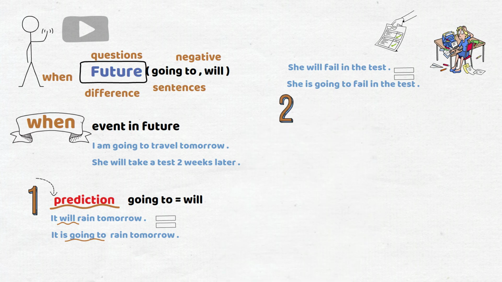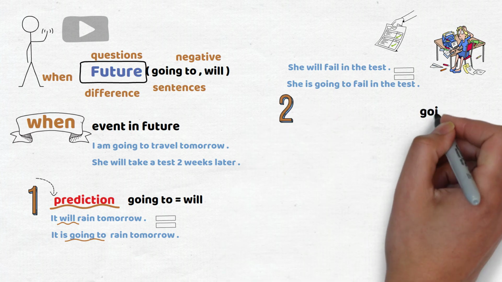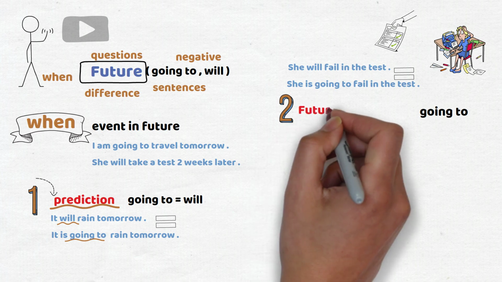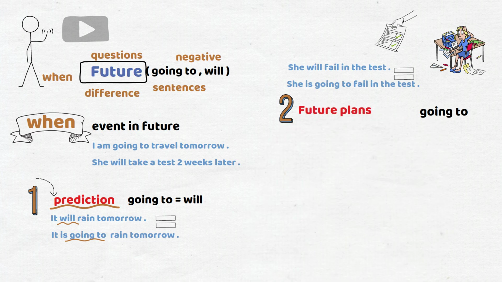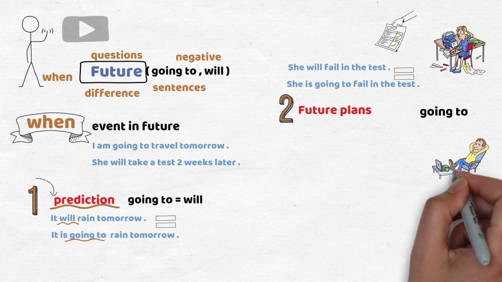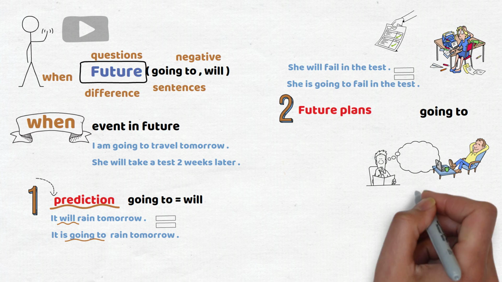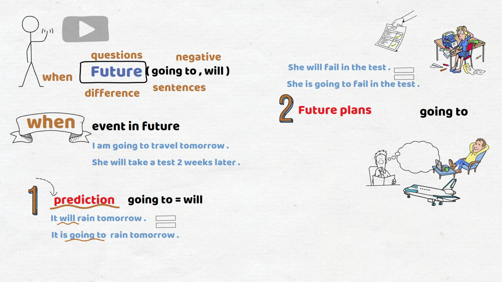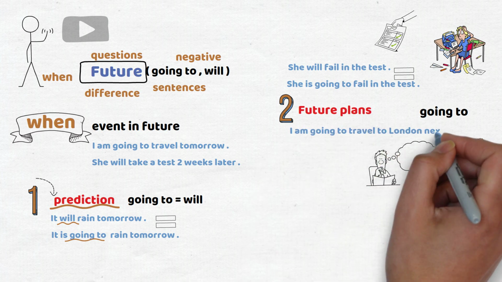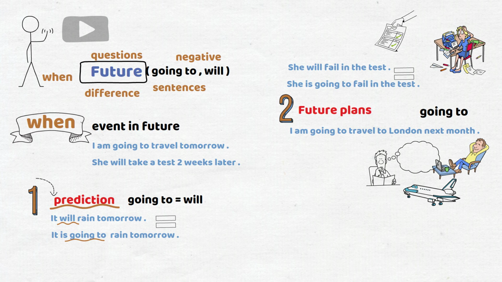So, case number 2. We can use only going to talk about future plans, and these plans are made before the moment of speaking. For example, 1 month later, I have a vacation. I thought about it before now, and I plan to travel to London. So I can say now, I am going to travel to London next month. This plan is not made now, but before, so I can use going to.